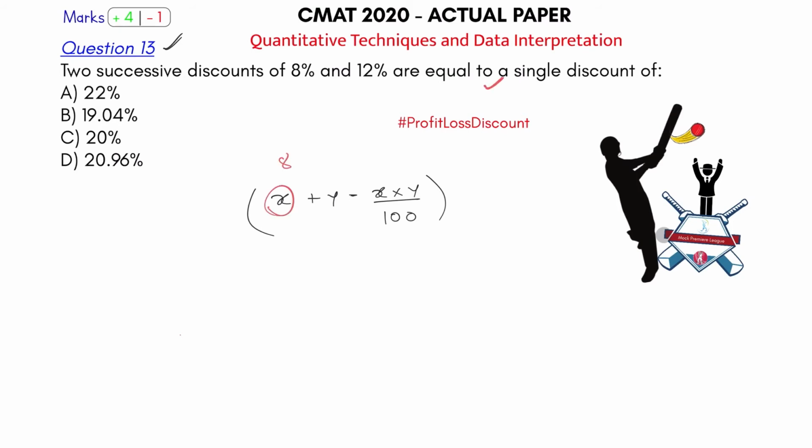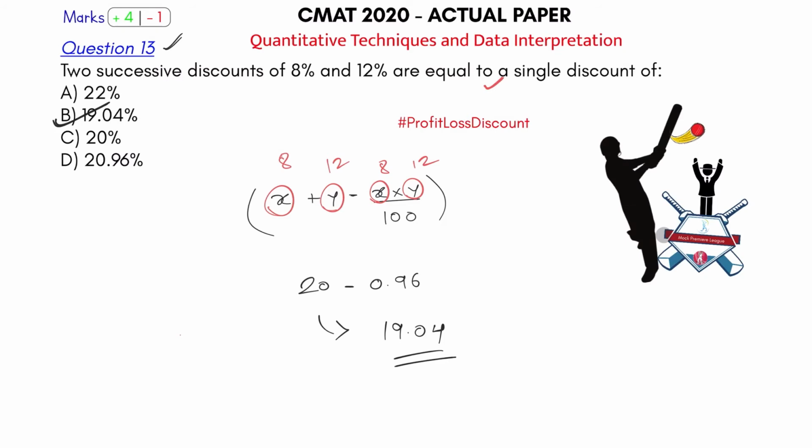So now just substitute this. X is equal to 8 and y is equal to 12. Okay, one discount of 8 and another of 12. So x is equal to 8 and y is equal to 12. 8 plus 12, this becomes 20, minus 12 into 8 is 96. 96 divided by 100, 0.96. So if you subtract this, the answer is nothing but 19.04 and you got it. Option number B.